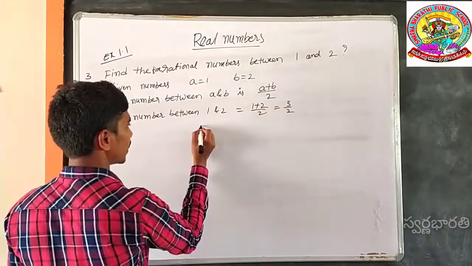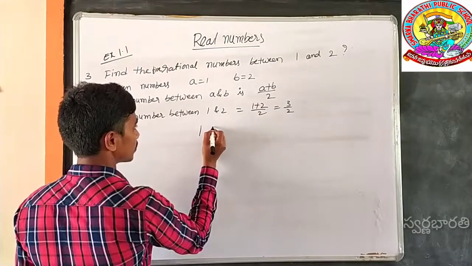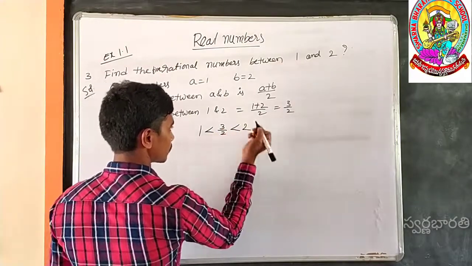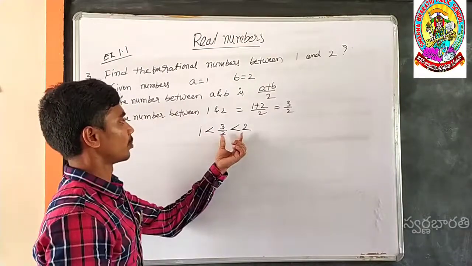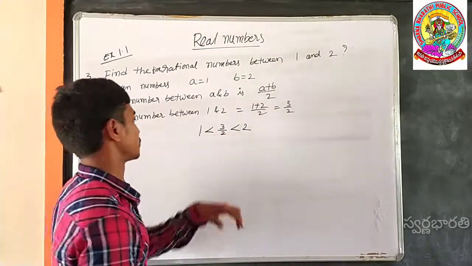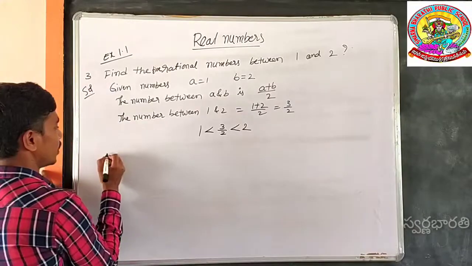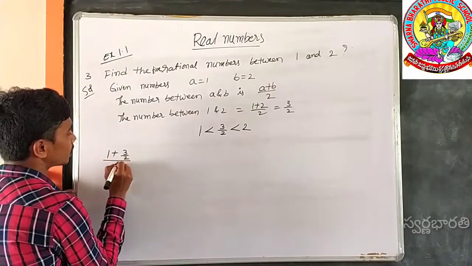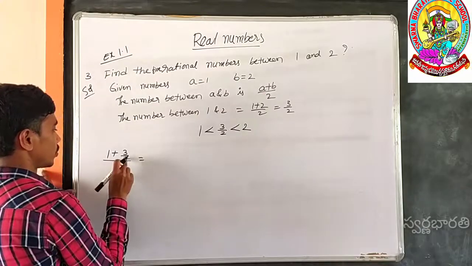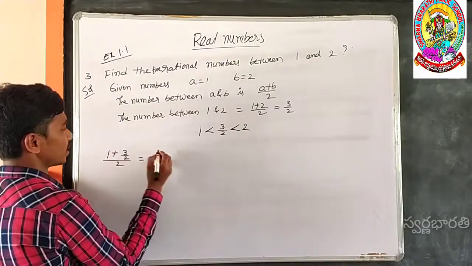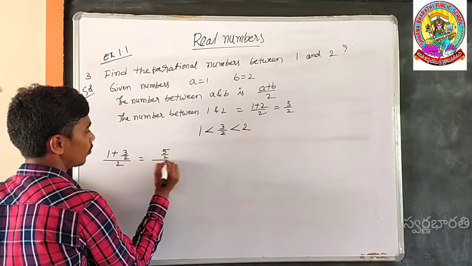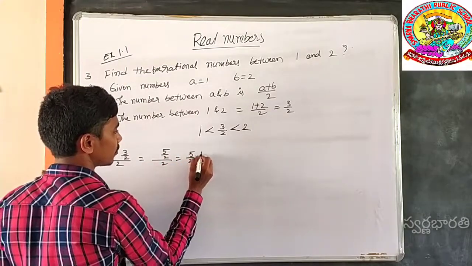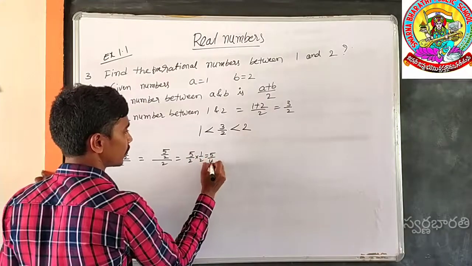So the numbers will be like this: 1 is less than 3 by 2 is less than 2. So the number between 1 and 3 by 2, how can we find? Like this: (1 plus 3 by 2) whole by 2. Here 2 ones are 2, 2 plus 3, 5 by 2, whole by 2, which is equal to 5 by 2 into 1 by 2, is equal to 5 by 4.